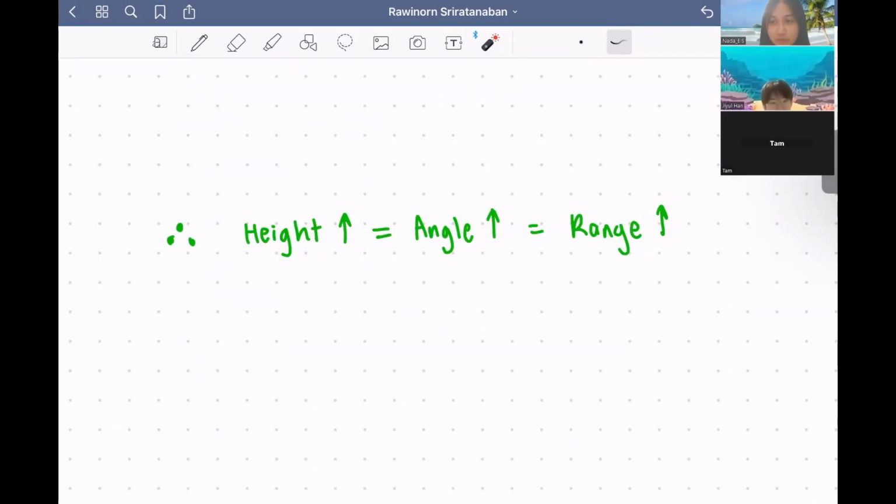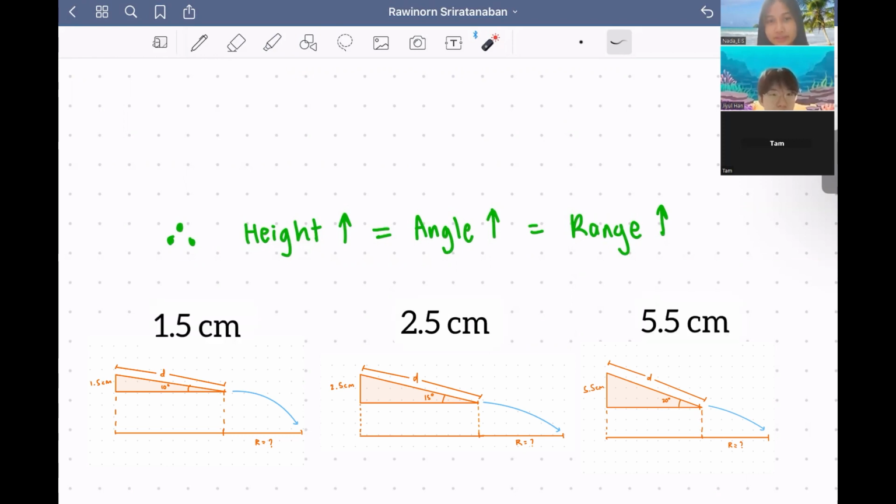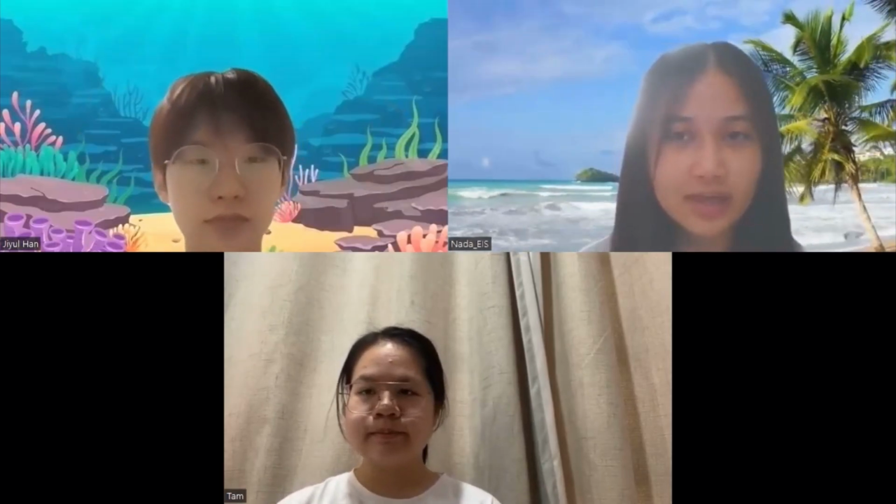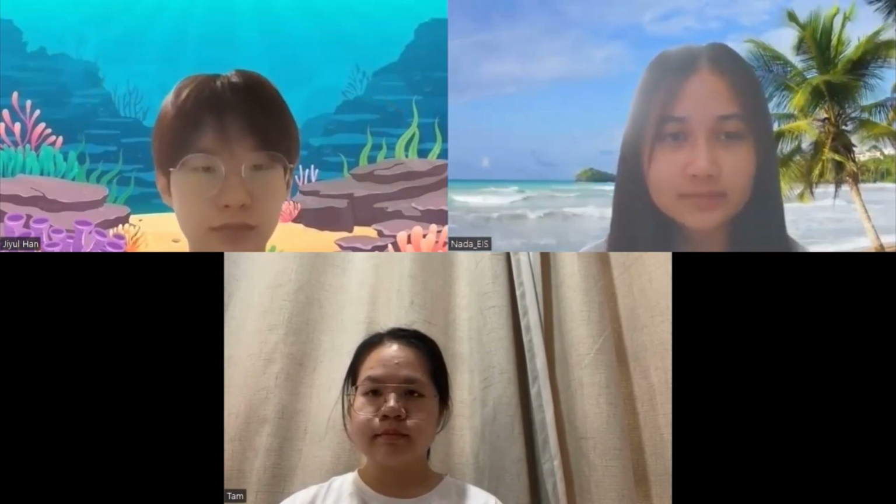Okay, so to conclude from our experiment, we can conclude that the correlation between the height, the angle, and the range is that if the height increases, the angle increases, and if the height and the angle increase, the range also increases. Okay, that is all for this video, and it is the end of our experiment.